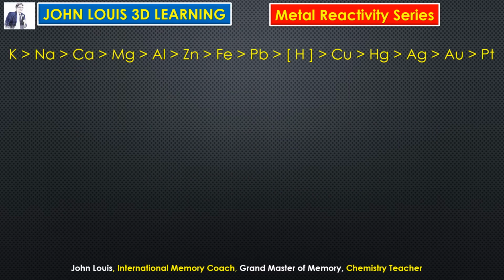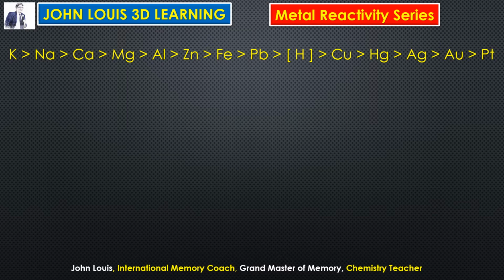So what is that metal reactivity series? Potassium, sodium. These two are highly reactive metals. Alkali metals are highly reactive. Potassium, sodium, and then medium: calcium, magnesium, aluminium, zinc, iron, and lead. These are all medium reactive metals. Then after that, hydrogen. Hydrogen is a non-metal, so it is coming as a reference here. Anything placed below hydrogen is less reactive. Anything above hydrogen is medium reactive. And the ones on the top of the list are highly reactive metals.